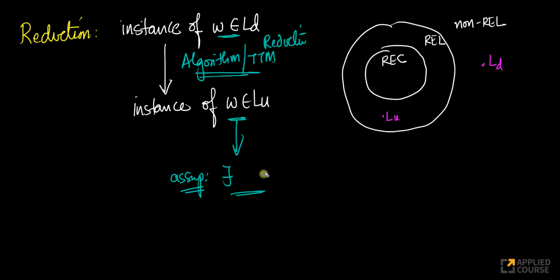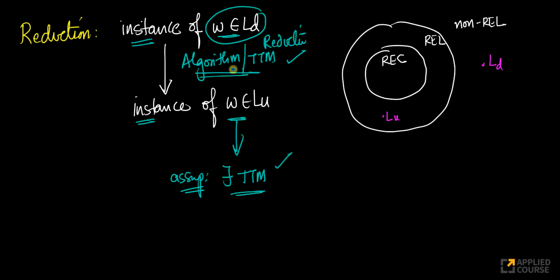Let me write it more precisely to avoid any confusion. There exists a total Turing machine for this. That's what I assumed. Now I said, take an instance of this problem. Given any instance of this problem, I can translate it into an instance of this problem using a Turing machine. Which means now I can answer this question using this Turing machine followed by this Turing machine.